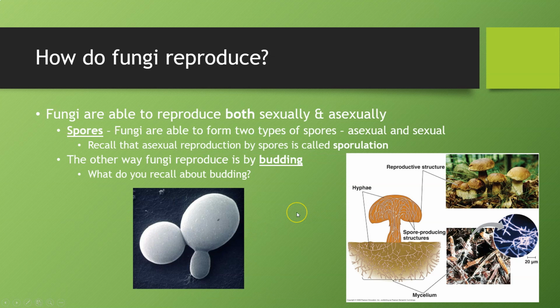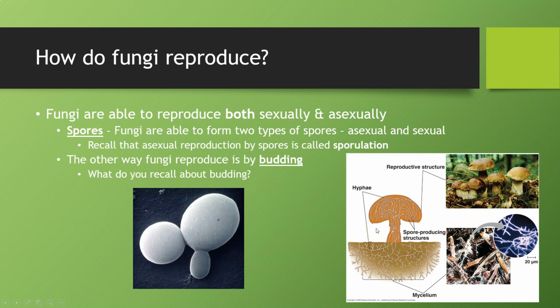All right, so how are fungi able to reproduce? Well, they do it in two ways, both sexually and asexually. They are able to form two types of spores, an asexual spore and a sexual spore. If you look here, this cap part that we typically associate with mushrooms is actually the reproductive structure. Inside of that are types of hyphae that are able to produce spore structures. As you can see, right under here is where the spores form, and it is from here where the spores are released.